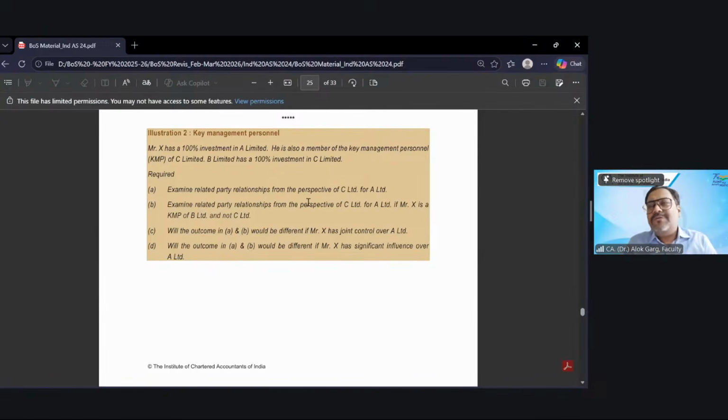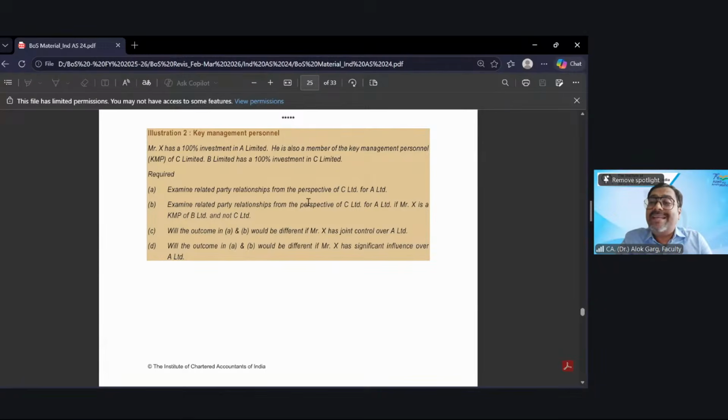What I told you is that if a person is a KMP of a company, that person and the company are related to each other, right? मैंने बताया है ना कि अगर एक पर्सन किसी एंटिटी का KMP है, he will become a related party. Or if a person is a KMP of the parent of that entity, he will also become a related party of that entity as well.